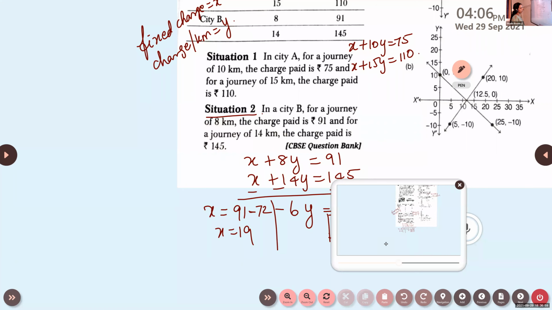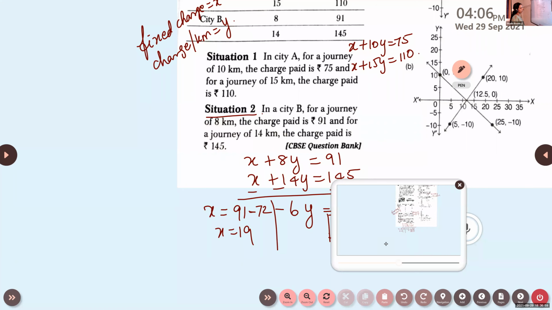Okay, children. Now let us do the next one, 40th question. Listen to the 40th one. Aruna has rupees 1 and rupees 2 coins with her.